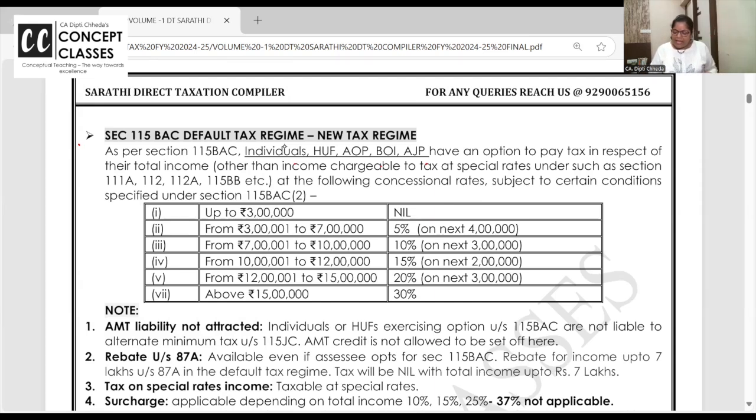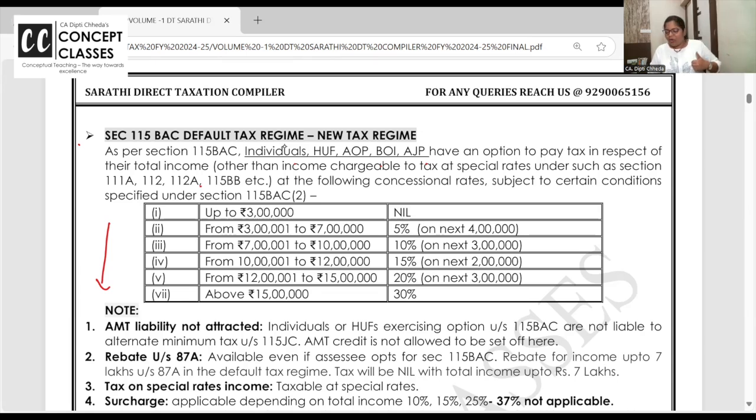They have an option to pay on the total income at the given tax rates. Special income, special rates, what you have studied in the old regime, that's the same here. Like lottery and casual income 30%, unexplained income 60%, long-term capital gain on the shares and all, now it is 12.5%.